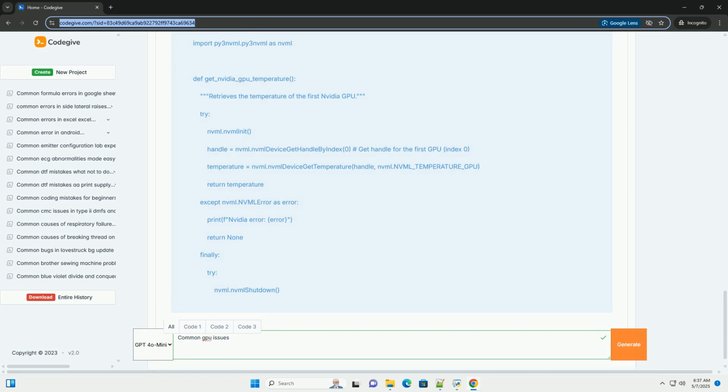Always include proper error handling to catch exceptions and prevent the program from crashing. Hardware specific. Some of the code examples might be specific to certain GPU vendors or operating systems. Limitations. These examples are intended for educational purposes and might not be suitable for production environments.